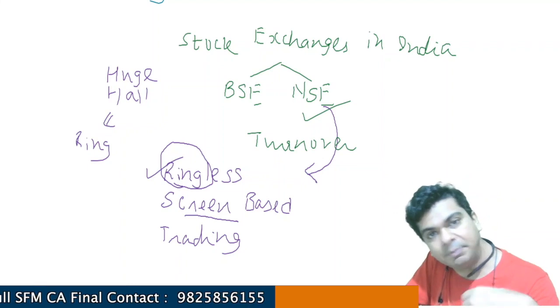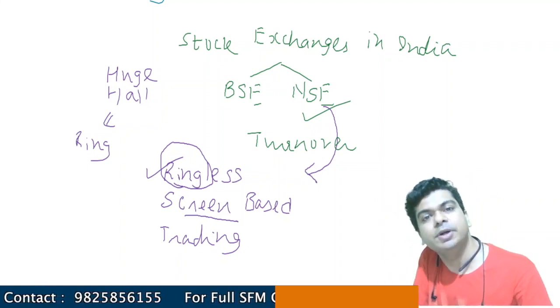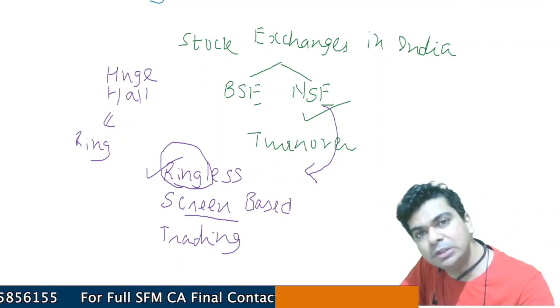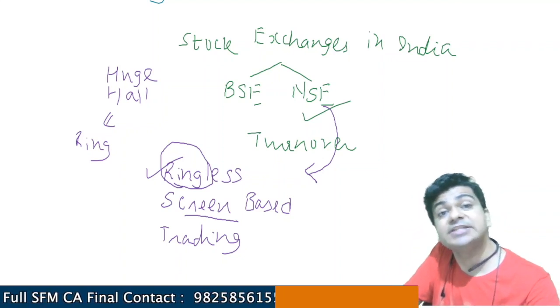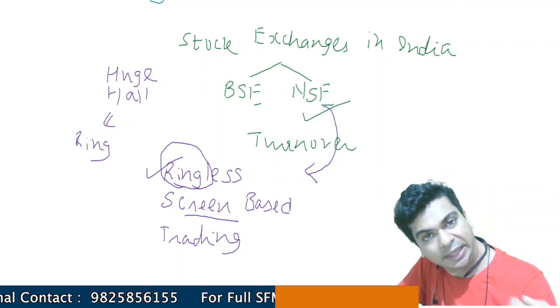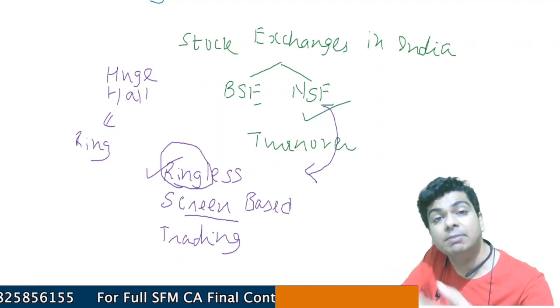So NSE was earlier than BSE to offer this particular system of trading. And that is the reason that even today that advantage continues. The National Stock Exchange has turnovers which are higher than the Bombay Stock Exchange. So this is the new way in which you will be able to trade.